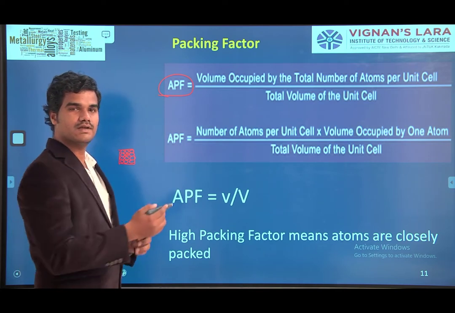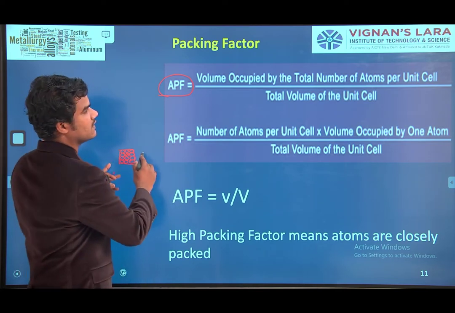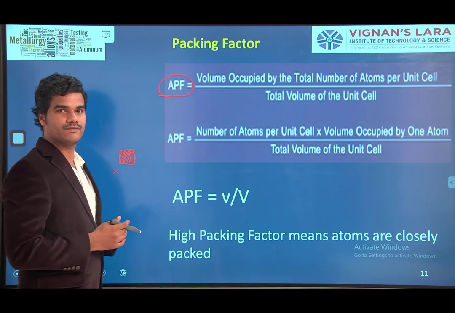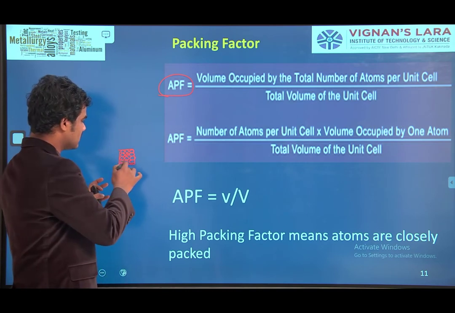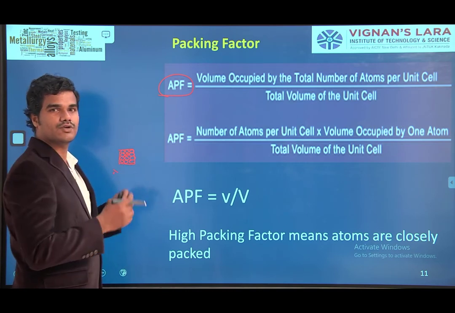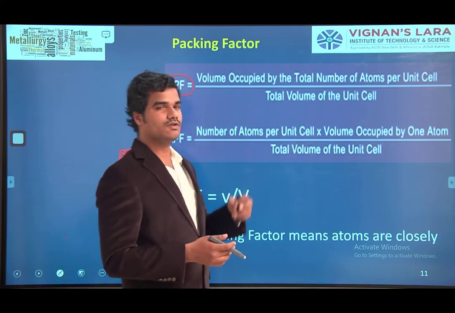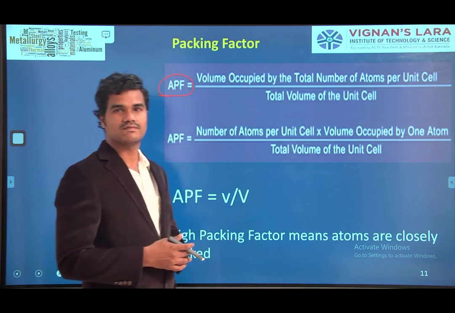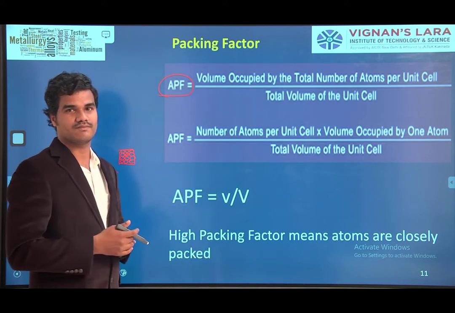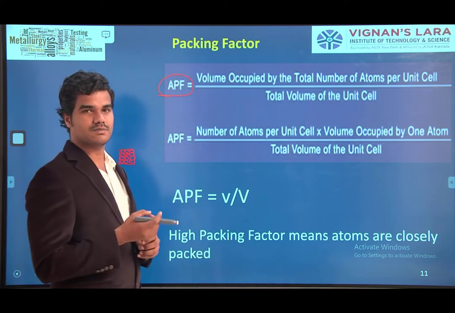Volume occupied by total number of atoms per unit cell. In this unit cell, the volume occupied by all the atoms, to the total volume of the unit cell. That defines the packing factor.